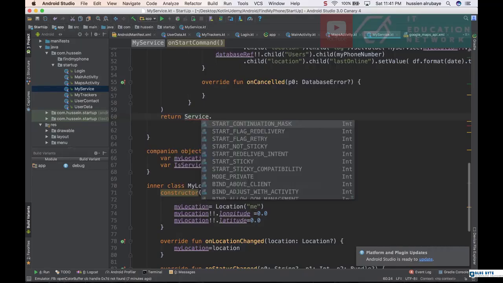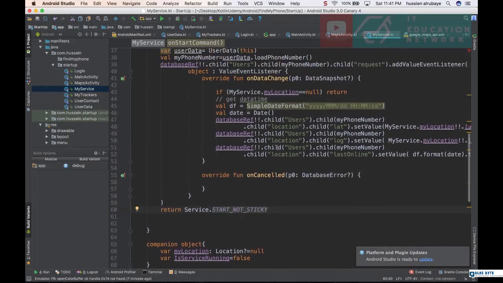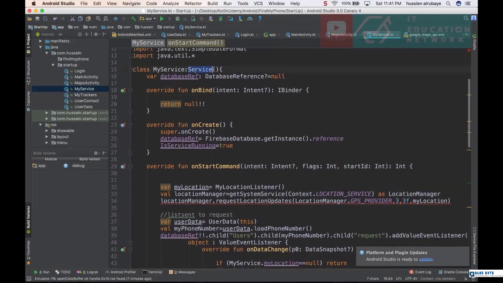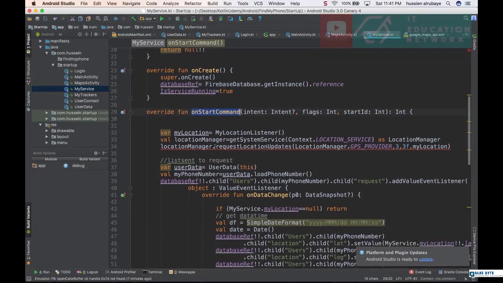dot start, then not sticky. I don't know where is not sticky, which is this one. So this is the service. So it's a very, very basic process. Whenever you want to define a service, just get an instance from the service. On bind, just return null when someone binds it. And in onCreate, whatever you want to initialize, you do in onCreate. Then in onStartCommand, this one you write your code.